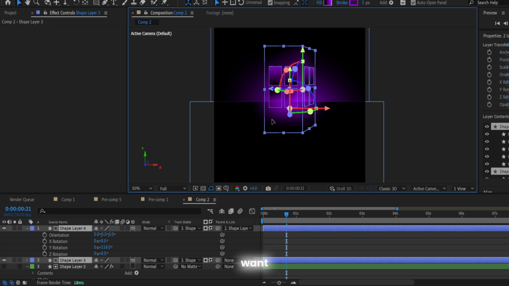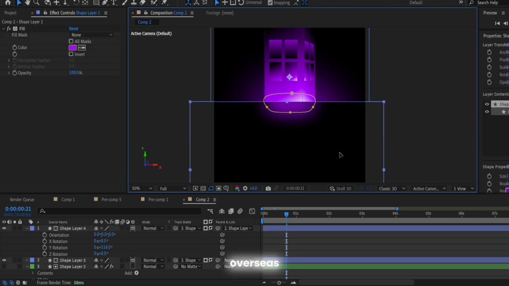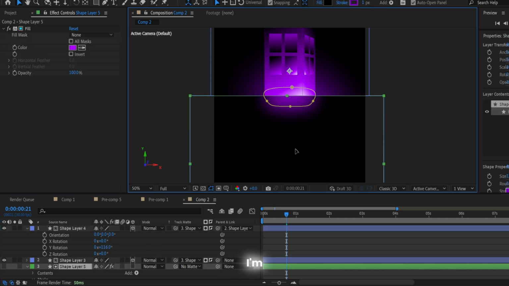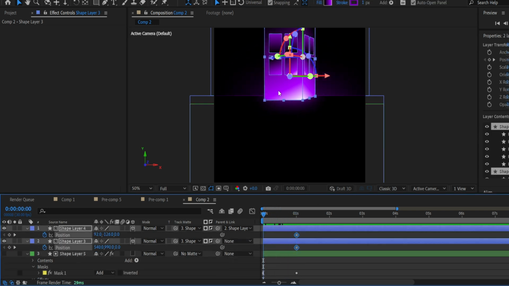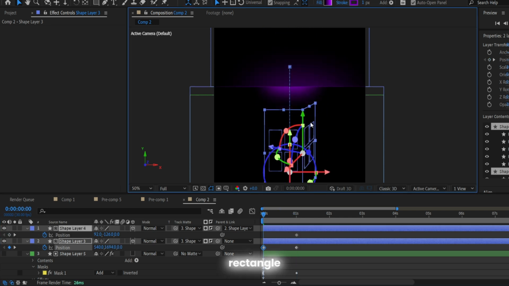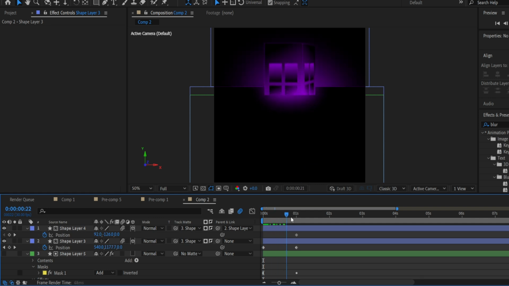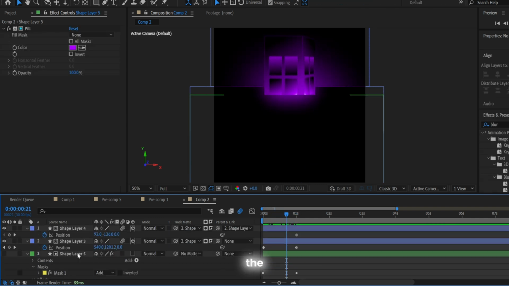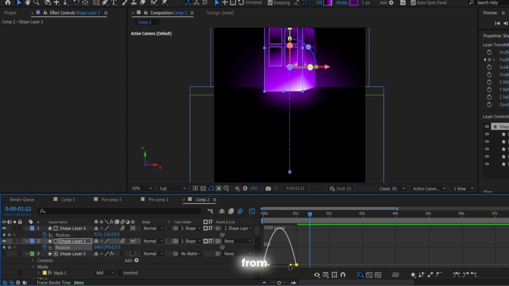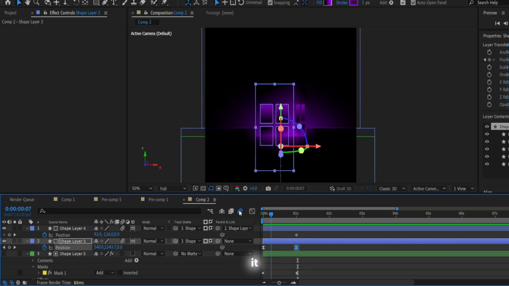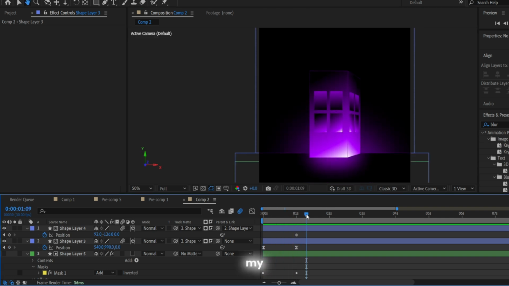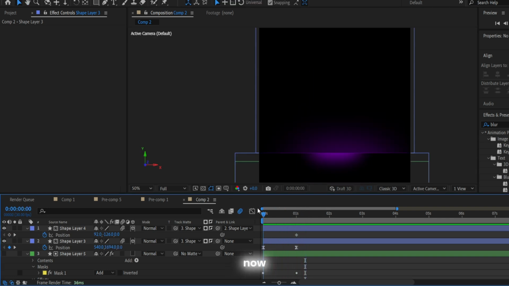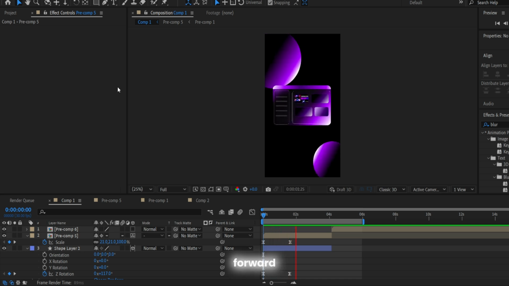So guys, the next step, I want to make this building appear from the bottom to the top. So I'm using the rectangle tool one more time, make the fill black, and try to set this rectangle at the top, and our building will be at the bottom, so it will appear from the ground. So it will look like it appears from the ground, as you can see on my screen right now. So guys, I moved a bit forward.